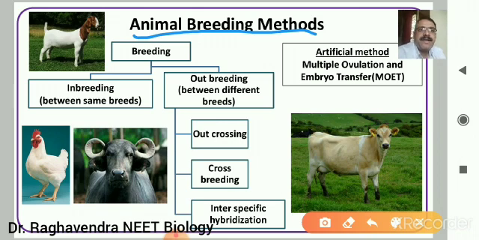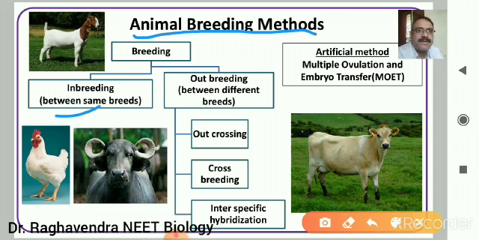Breeding can be inbreeding, outbreeding, and one more special technique called MOET. Inbreeding is breeding between closely related animals, where for 4 to 6 generations they are closely related, and thus by doing so we can maintain the purity of the characters. But the disadvantage is inbreeding depression, so they may have loss of vigor or fertility.